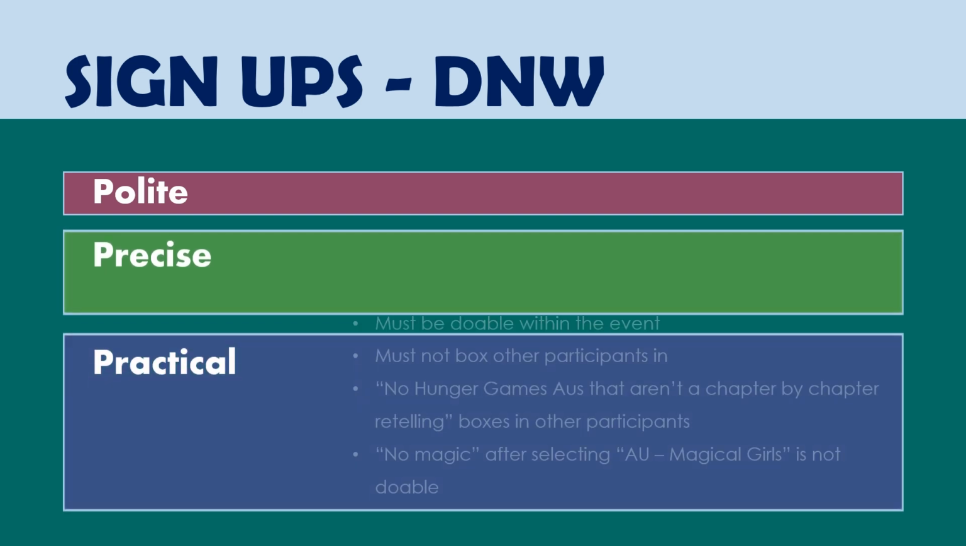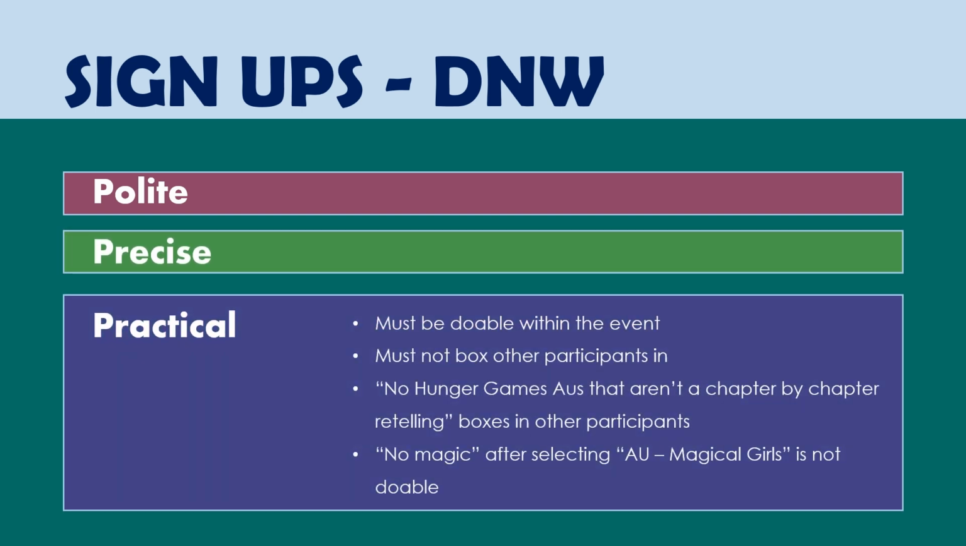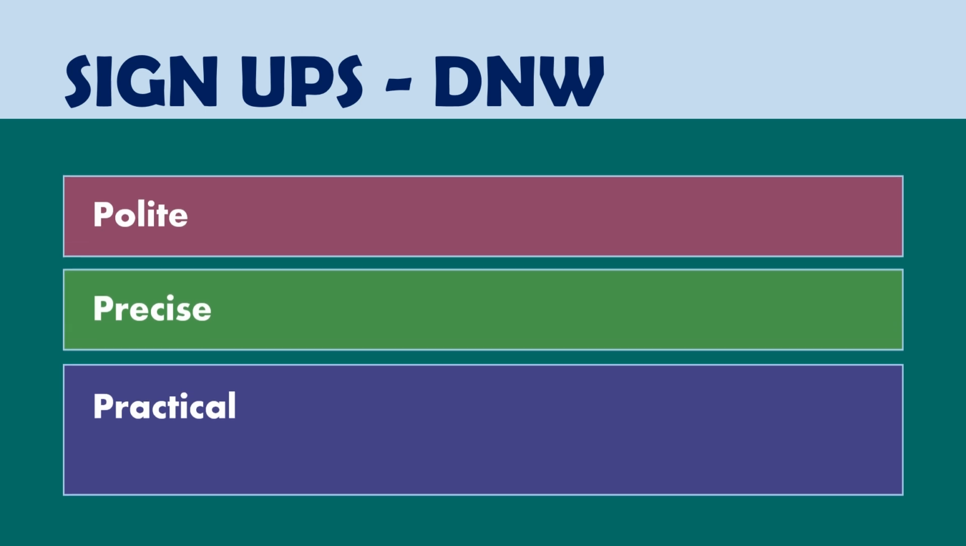Lastly, your do not want must be practical. This means that it must be doable within the event and must not box other participants in. No magic after selecting AU Magical Girls is not really doable, as magic is part of the trope. Something like no Hunger Games AUs that are in a chapter by chapter retelling boxes in other participants and is just not really doable within this time frame. As you write your do not want, remember to keep it polite, precise, and practical.